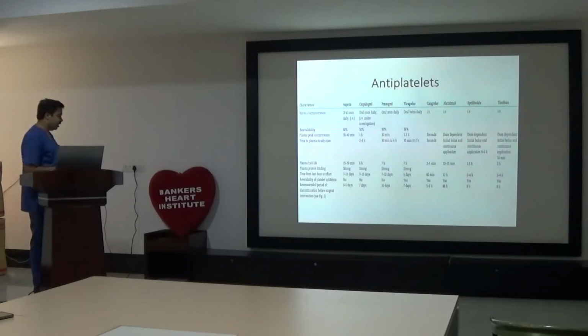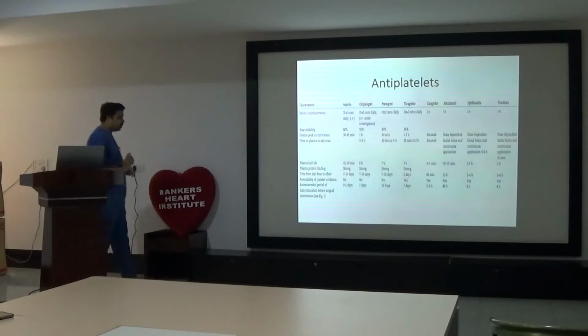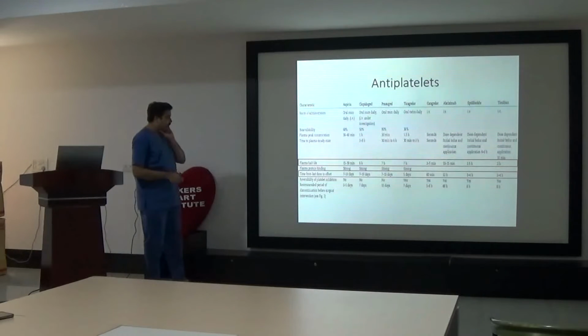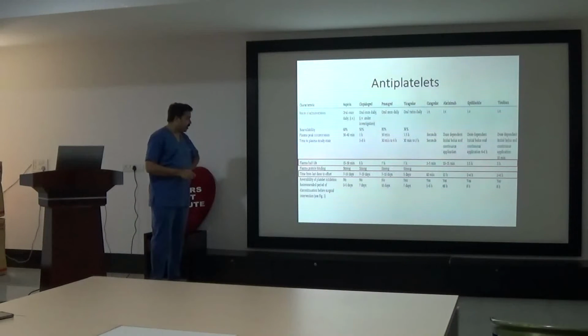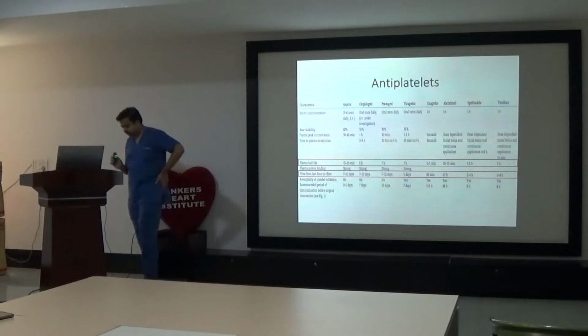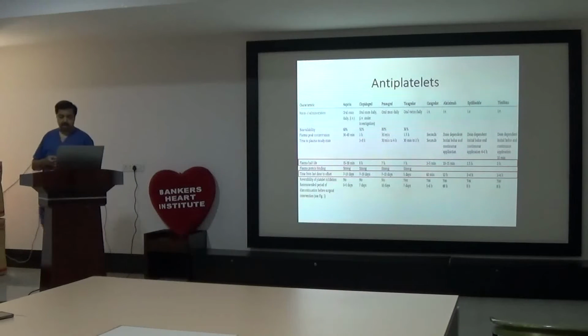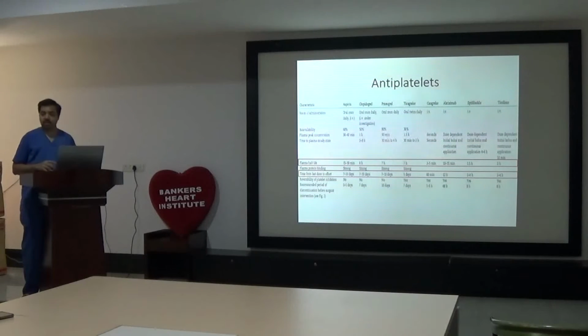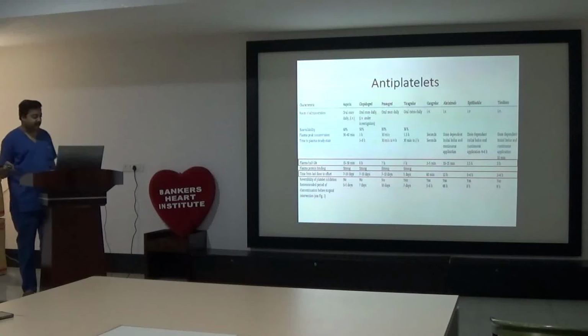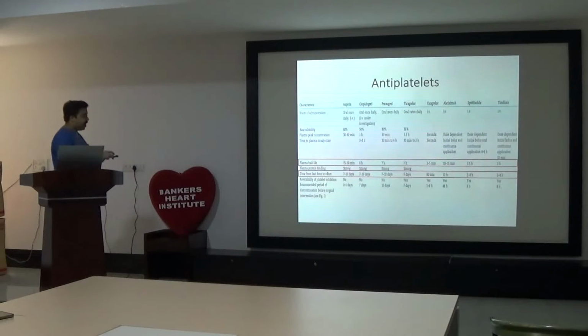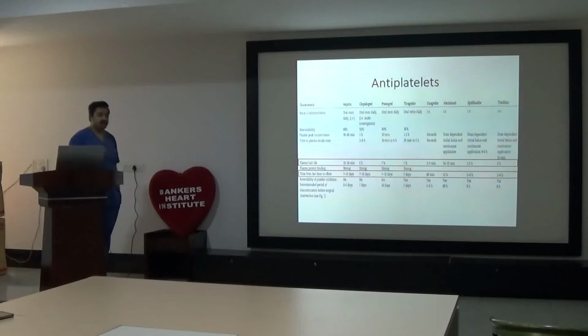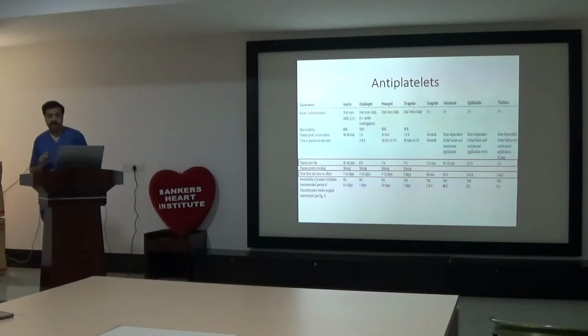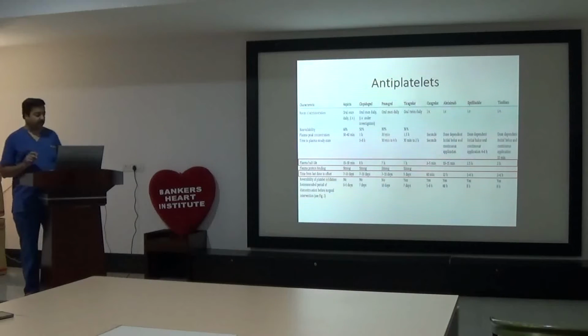What we are more interested in is the pharmacokinetics of these drugs. Out of these parameters, we are particularly interested in the plasma half-life and the time from the last dose to the offset of effect. So the plasma half-life for aspirin is only 15 to 30 minutes. Anyway, it depends on the dose. If it is 150 milligram, half-life is more. At 325 milligram, half-life is again more. But time from last dose to offset is 7 to 10 days. So if at all we need to stop aspirin for any purpose, we require at least 7 days.